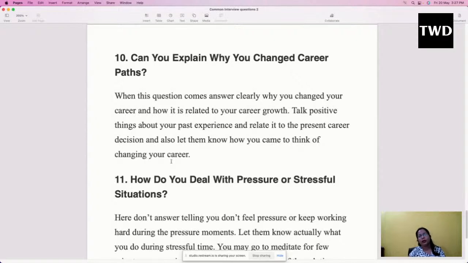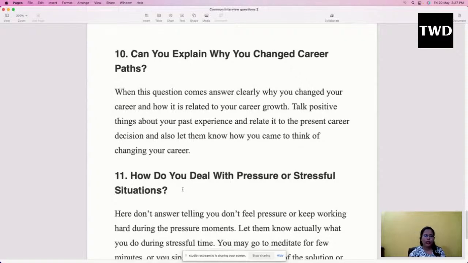If I talk about myself, I was working in some kind of financial firm earlier, and then due to my personal issues I changed my career to be a teacher. After completing B.Ed, when I went for a teacher's job, they asked me, why did you change the career? I didn't say anything here and there. I just told them the reason. This was the reason, that is why I changed my career path, and I want to be in the teaching line now. Yes. So let them know why you changed your career path.